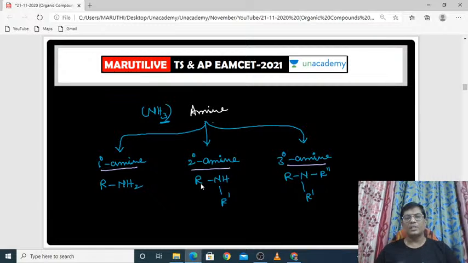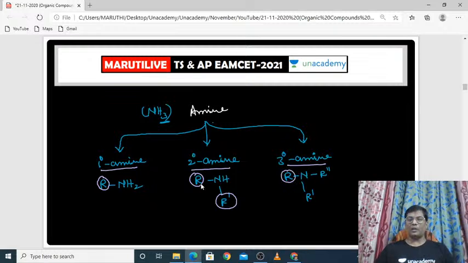How can you distinguish? Suppose you take ammonia, in which one hydrogen is replaced by an alkyl group, it is called primary amine. If the other hydrogen is also replaced by an alkyl group, that means two alkyl groups are attached to the nitrogen, it is called secondary amine.